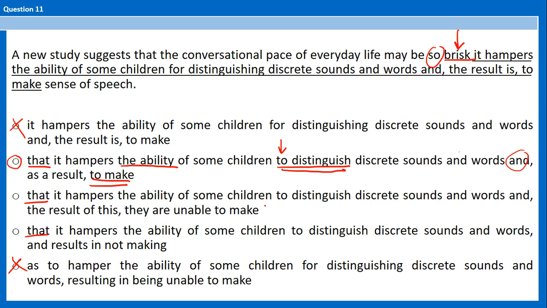In C you have the ability of some children to distinguish discrete sounds and words, and the result of this, this can never be alone, you need a noun in front of this. C is also very wordy. You have to distinguish and results. That doesn't work. Okay. B is the best choice, to distinguish and to make.